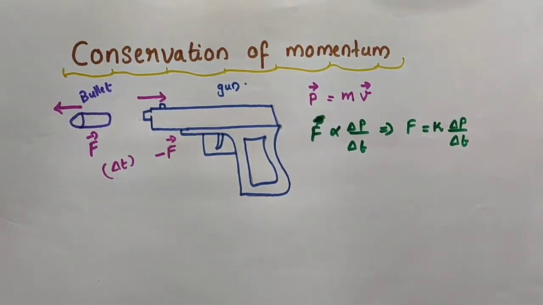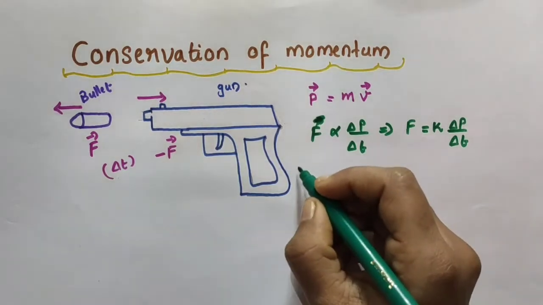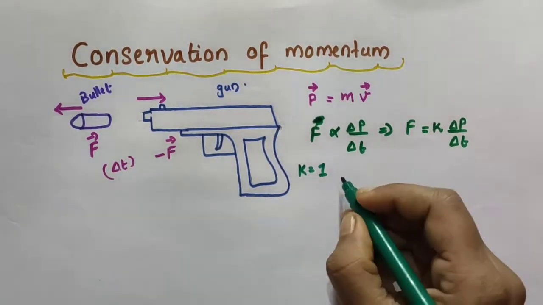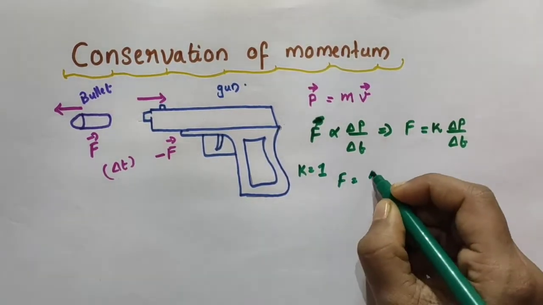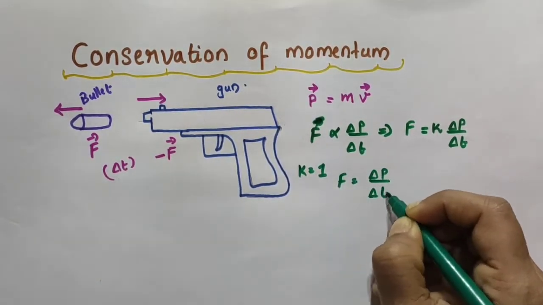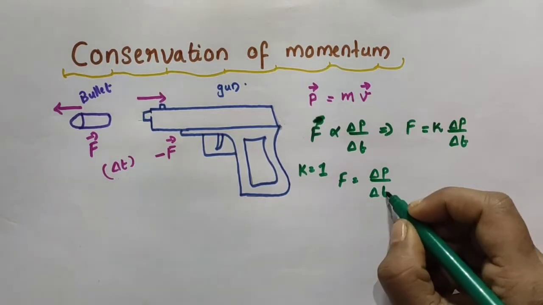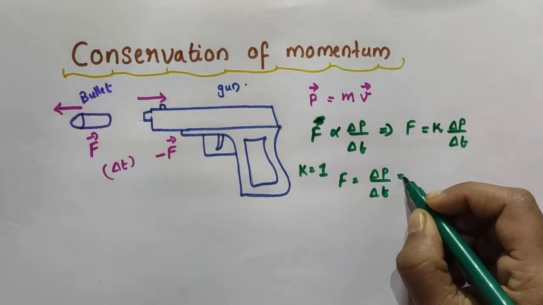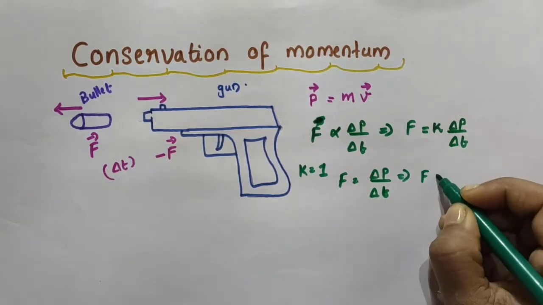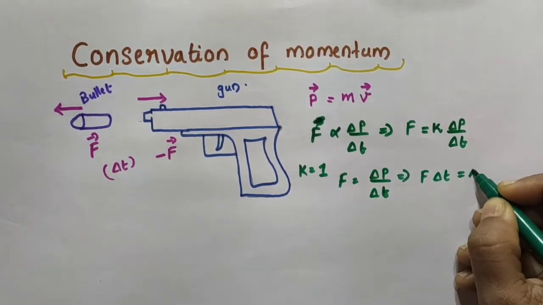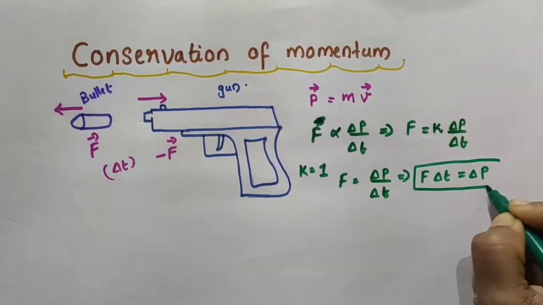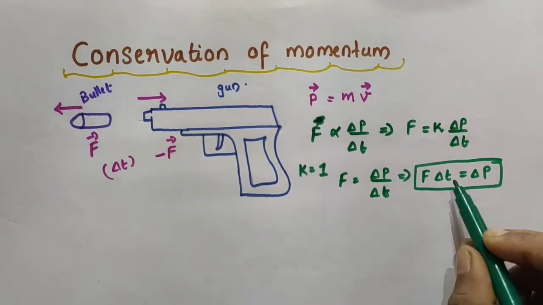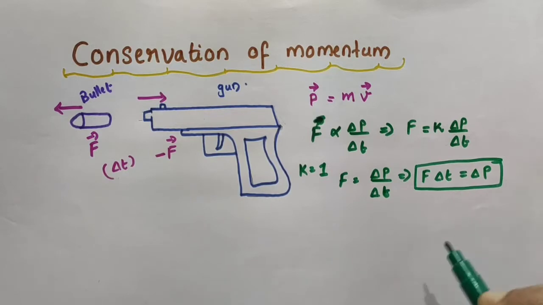Now, for simplicity, I am taking this K as 1. So, when K is equal to 1, the force becomes what? 1 into delta P by delta T, that is F is equal to delta P divided by delta T. From this expression, we can write F into delta T is equal to delta P. Right, so from this expression, we can write F into delta T is equal to delta P.